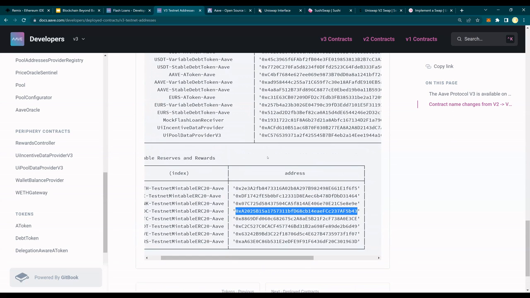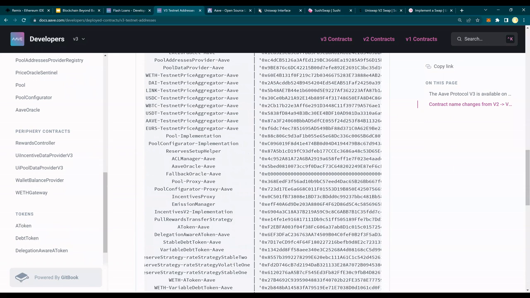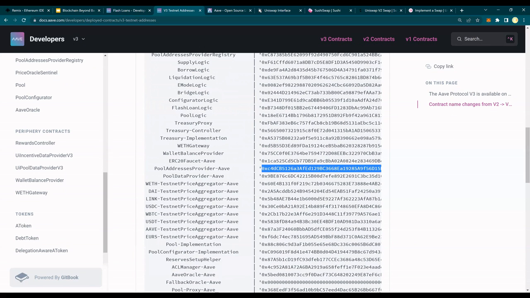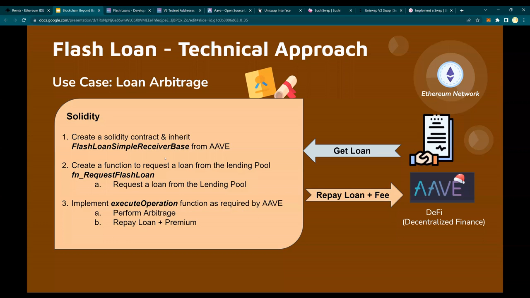So I copied two things: the USDC as well as the pool address provider, because this is going to be needed while you create the contract. So step number 1, inherit Flash Loan Simple Receiver Base. Number 2, create a requesting function for a loan from the lending pool, and then use execute operation to perform the arbitrage and repay the loan.